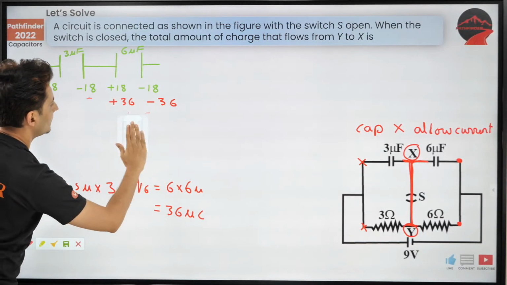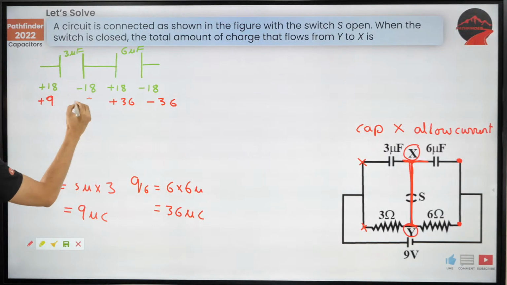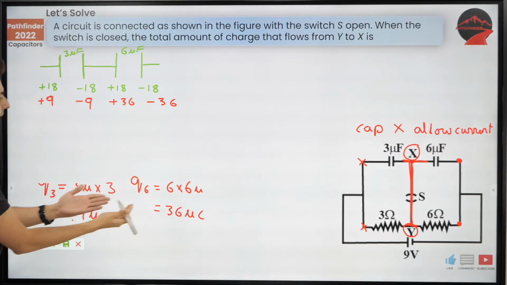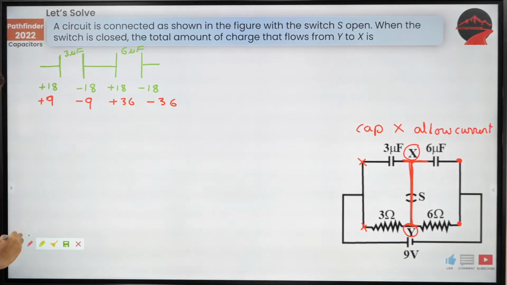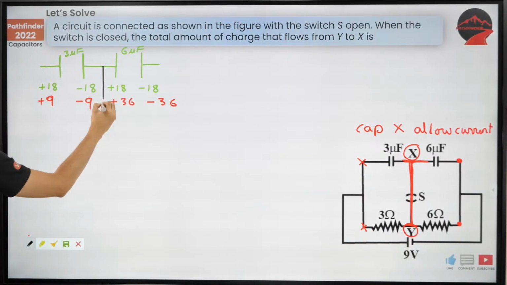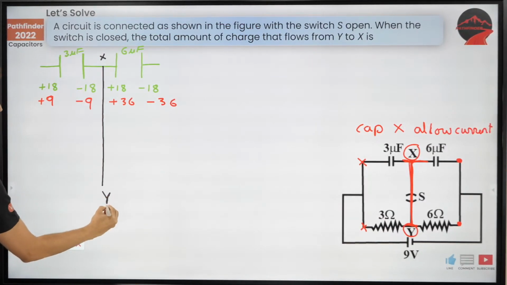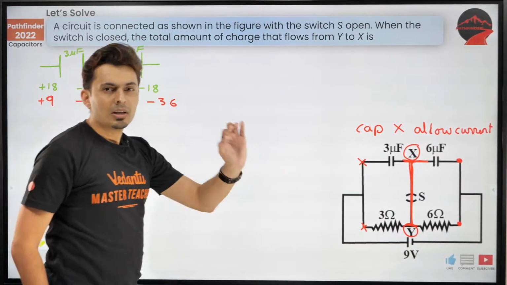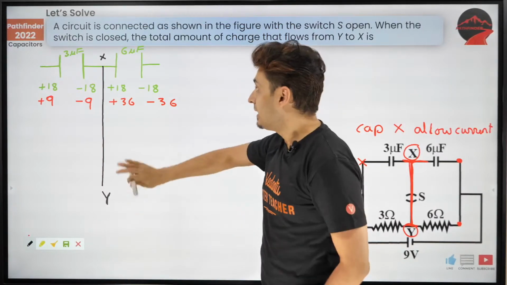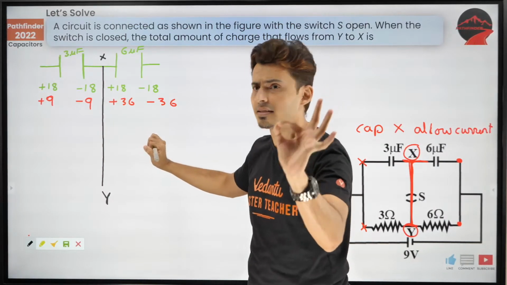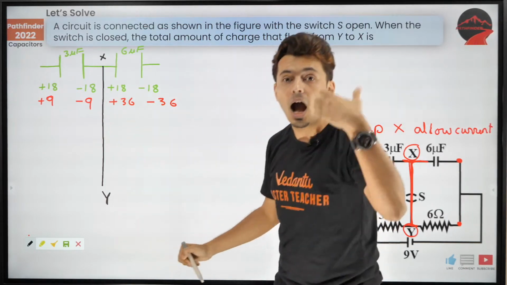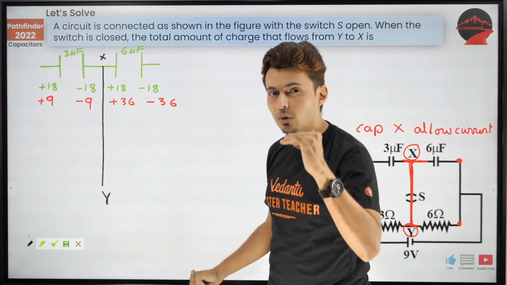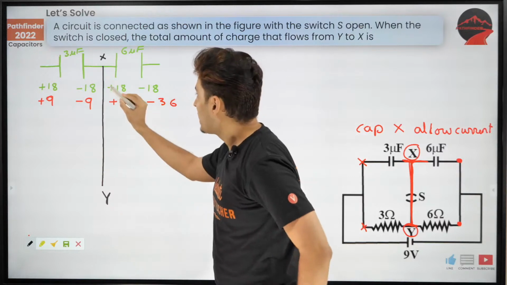Okay, just ignore this now. I don't need this anymore. This is plus 9, this is minus 9, because I just got 9 microcoulomb and 36 microcoulomb. That is enough now. Trust me on this. Now just draw this wire between X and Y. Just think logically, it's very easy now. The green one is before, red one is after.